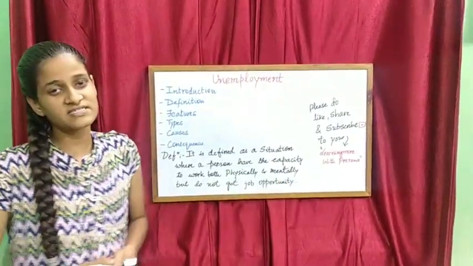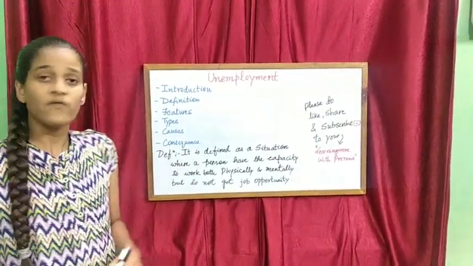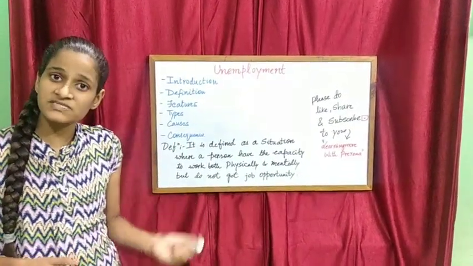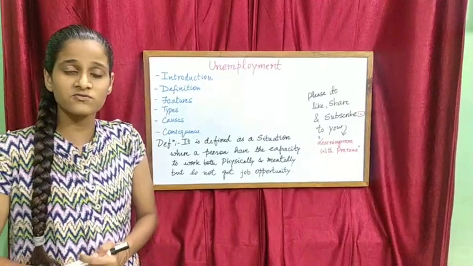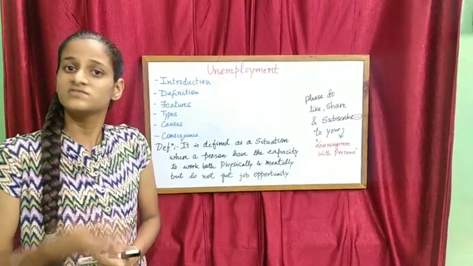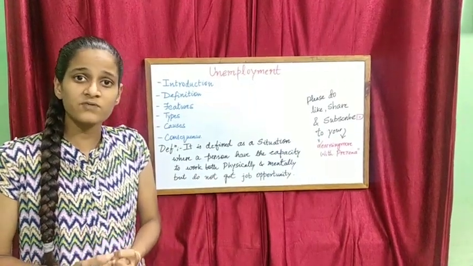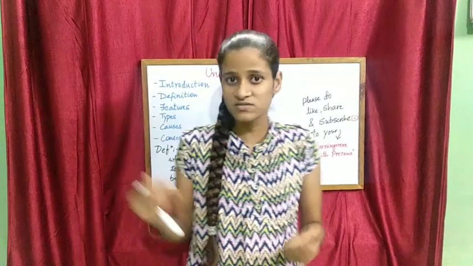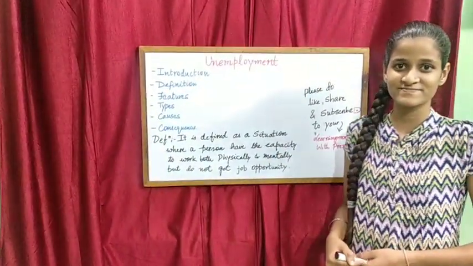So friends, let us see the definition of unemployment. Unemployment is a situation where a person has the capacity to do the work, both physically and mentally, and he is willing to do the work, but he is not getting the job or the employment opportunity. So this was the definition of unemployment, friends.